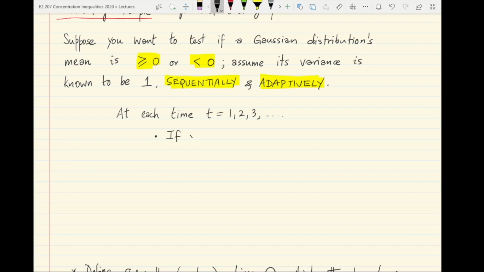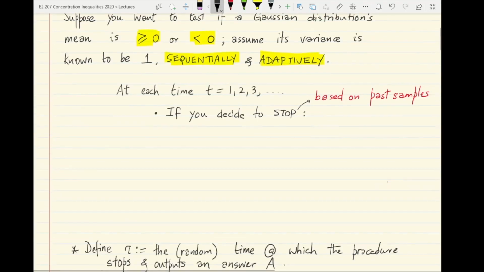you as a learner or tester can decide to stop at this time t. So if you decide to stop, so you can either stop or take one more sample. If you decide to stop, and this is based on past samples, based on everything you've seen in the past, then you're also required to guess or decide which of these situations is actually active, whether the mean is positive or negative. So you output